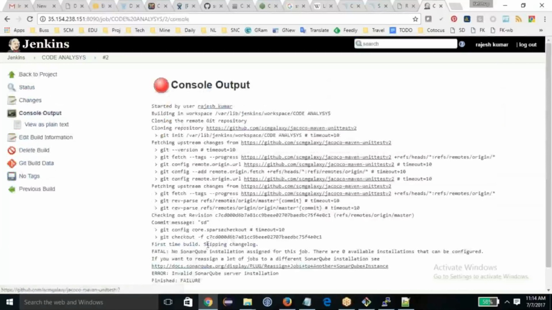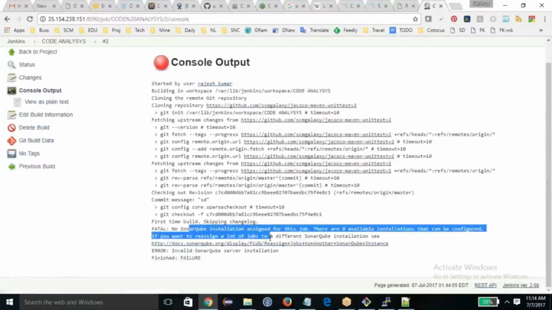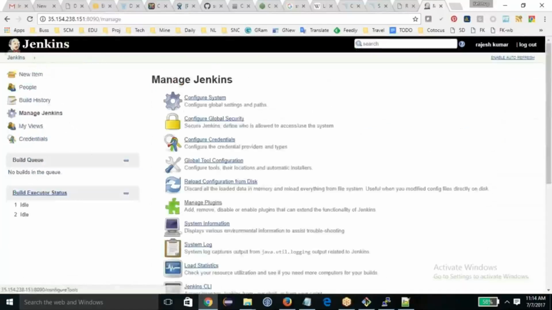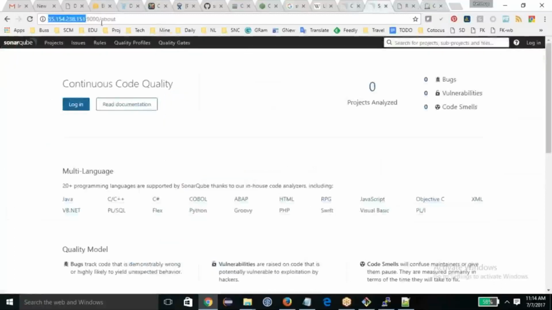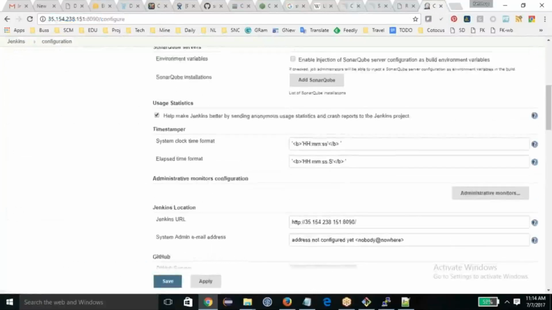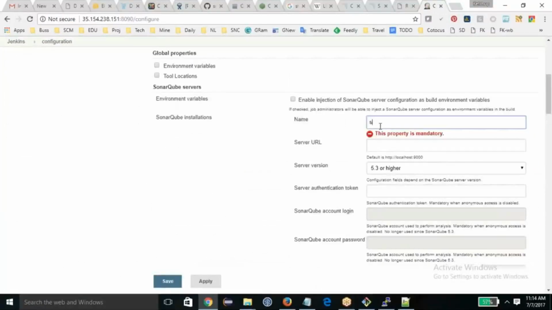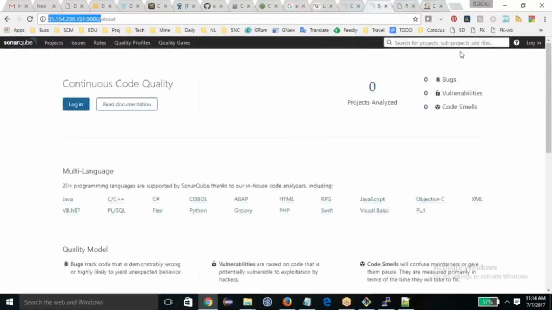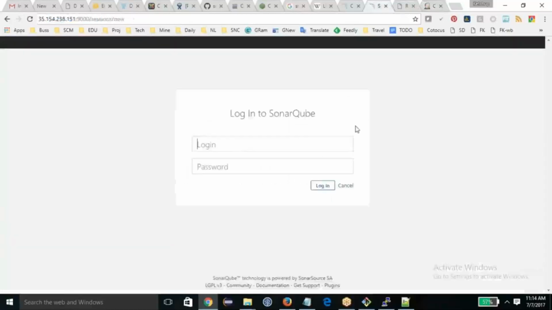Now we got some other error. It says SonarQube is not set up. So remember, you download and set up the SonarQube, but I did not configure it. So I just go to configure system, and this is my SonarQube server, which is this one. I need to go and add this SonarQube server here. So let's put in the SonarQube name, anything whatever you like. This is my server address. Authentication keys you will get only after the login. So just log in